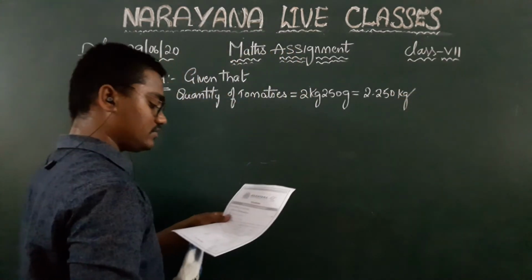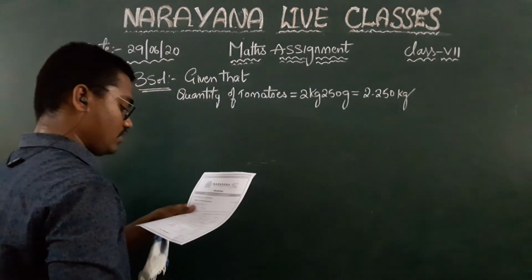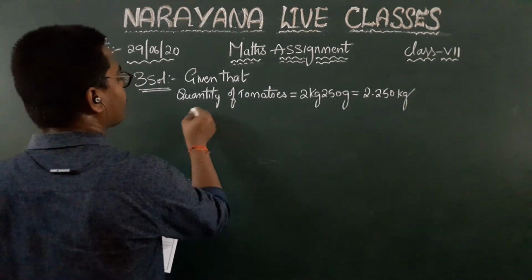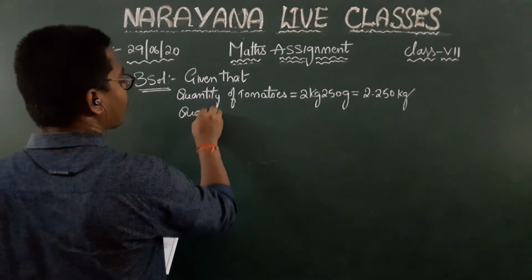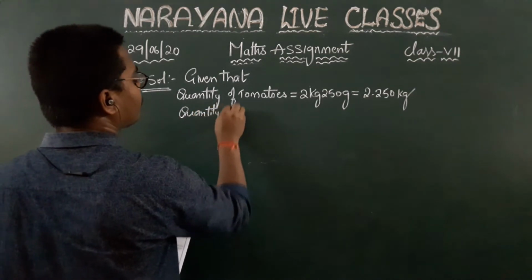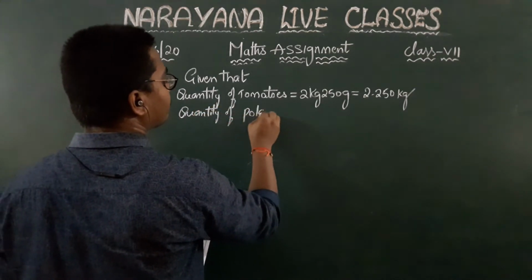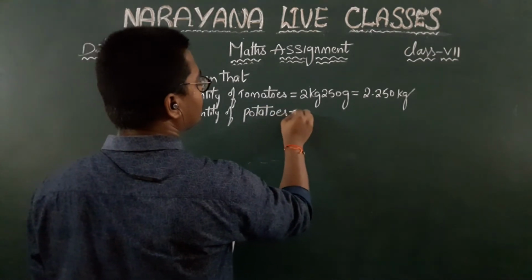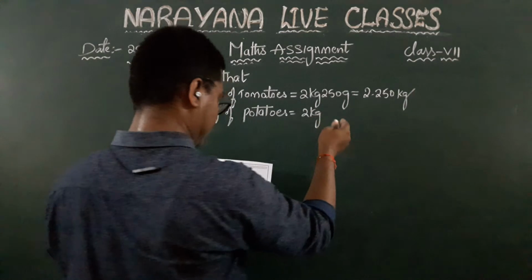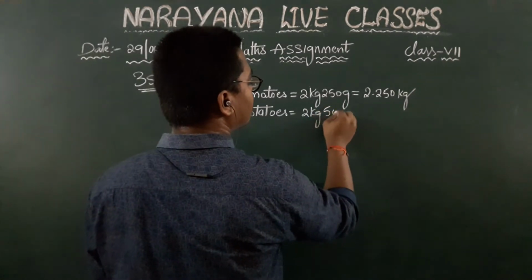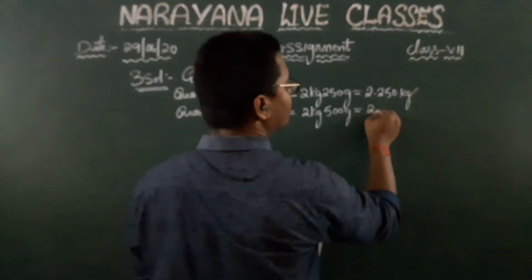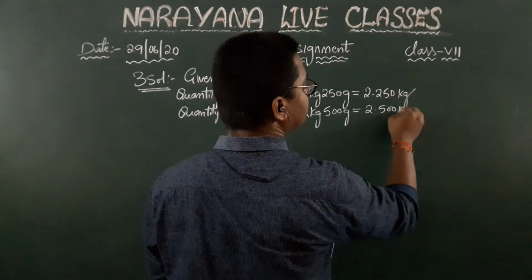Now similarly, 2 kgs 500 grams of potatoes. Quantity of potatoes is equal to 2 kg 500 grams. So even this, converted into terms of kg, children, is 2.500 kg.